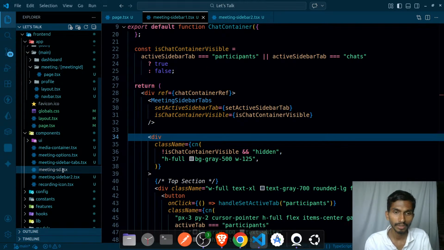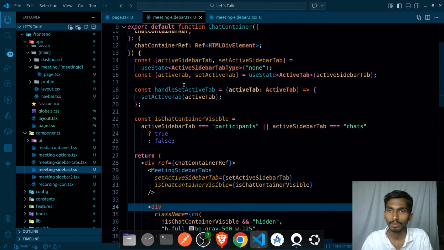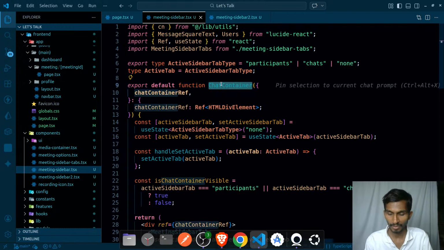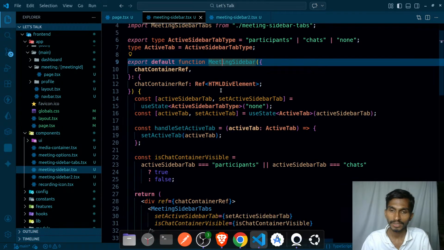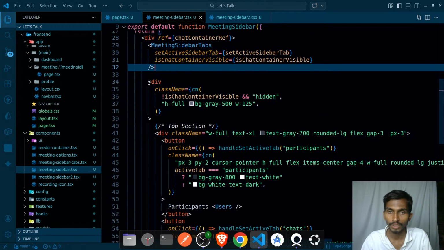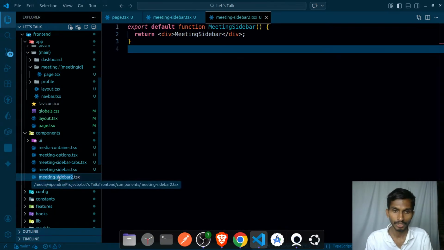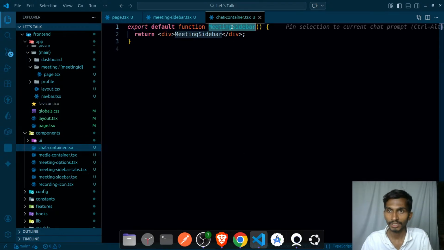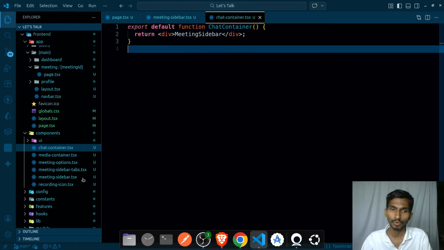Then I will explain sidebar. So meeting sidebar, the top level div is going to be the meeting sidebar, just like this, and the name is going to be not chat container, rather it's going to be meeting sidebar. Once I have this meeting sidebar over here, inside meeting sidebar I will have meeting sidebar tabs, and just below this I will have the second one, chat container. So this is going to be named as chat container, just like this.